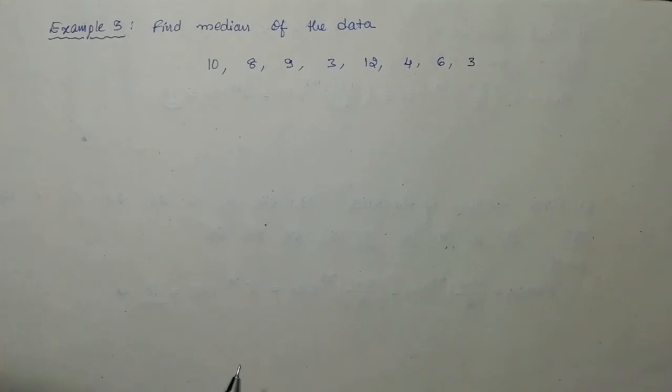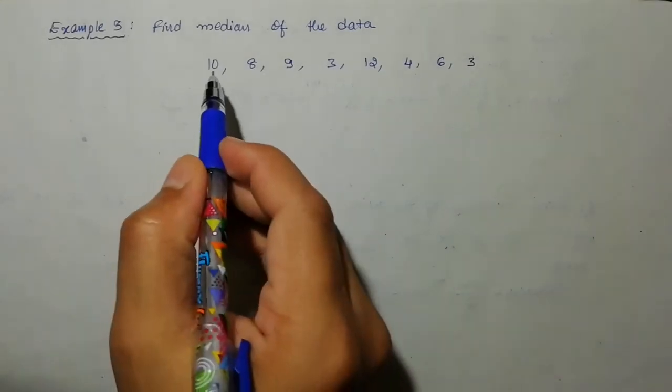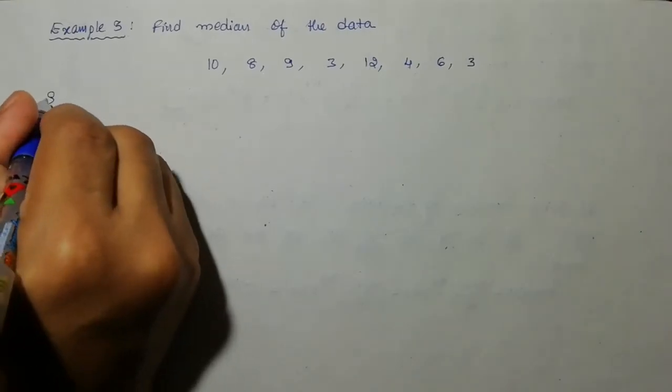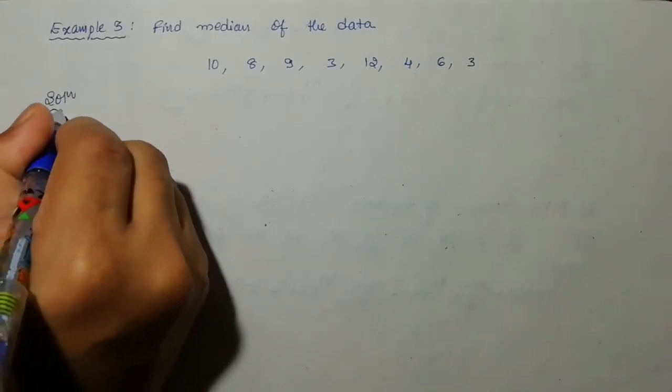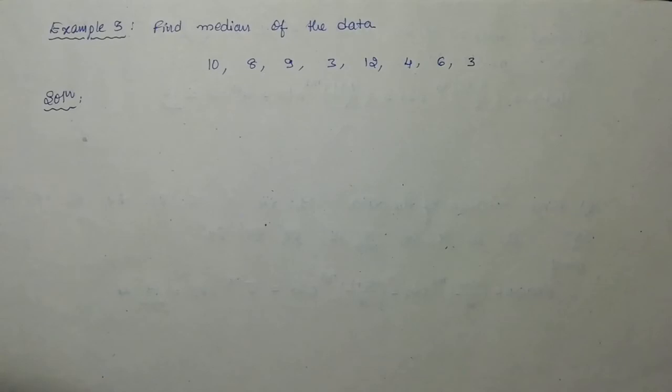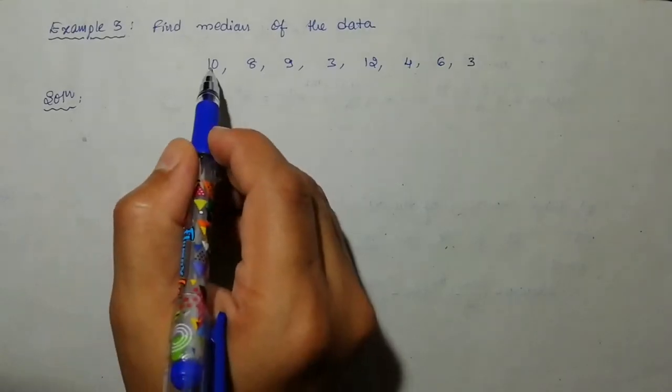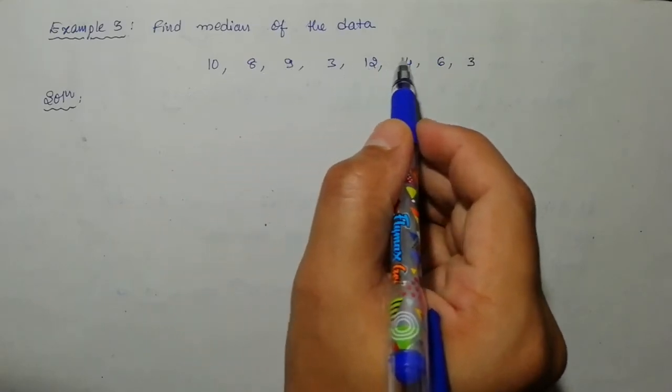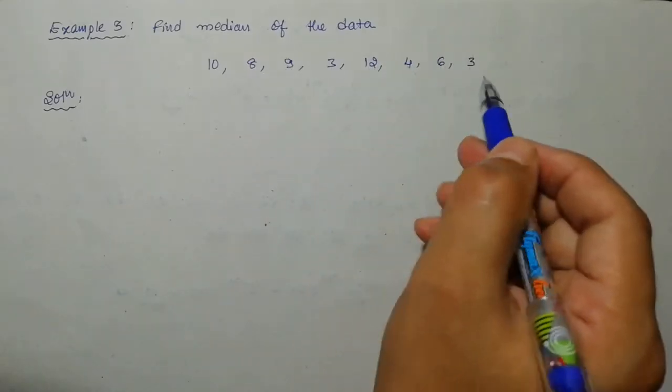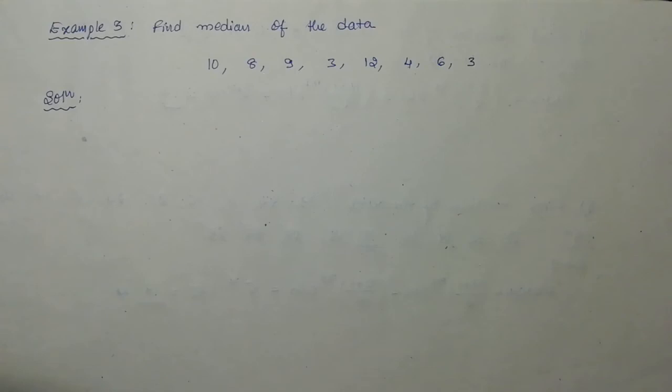This is actually for the second case, because here there are an even number of observations. If you count the number of observations, it belongs to the second case: 1 2 3 4 5 6 7 8. In this case it will be difficult, because you can't identify one observation in the middle. I'm going to show this for you later.